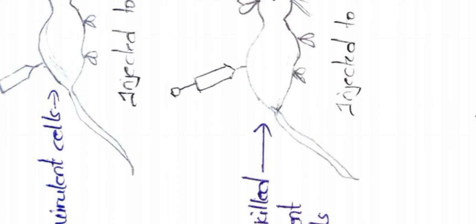And the next one is transduction. Transduction was explained by Zinder and Lederberg in the year 1952.